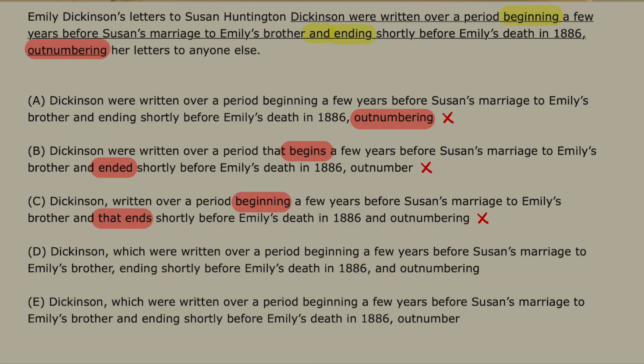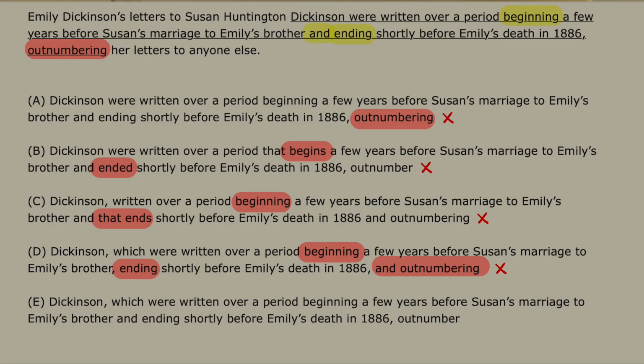D, Dickinson, letters to Dickinson, which were written over a period beginning a few years before Susan's marriage to Emily's brother, ending shortly before Emily's death in 1886 and outnumbering. So here again that outnumbering error is there. There's a comma before ending, which I'm not really sure about. But now there's only one option. I've rejected all the others, so I just hope that there are no errors in this.